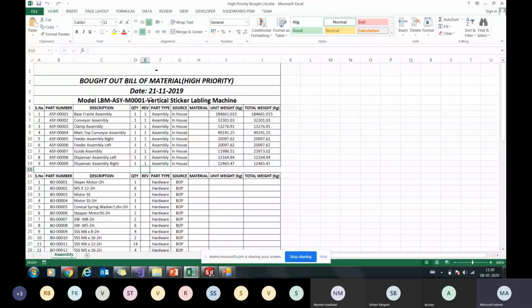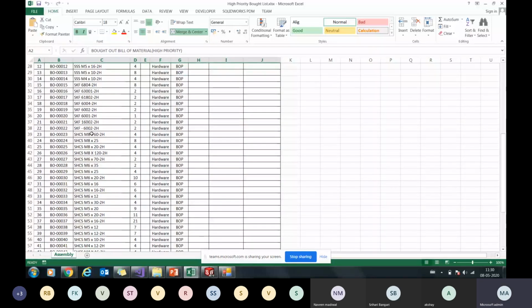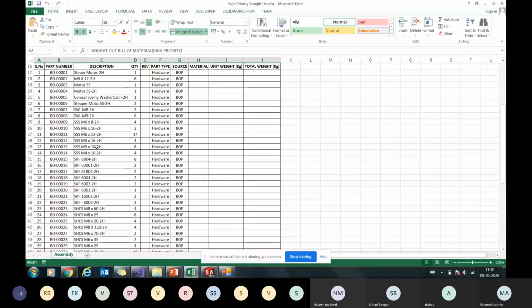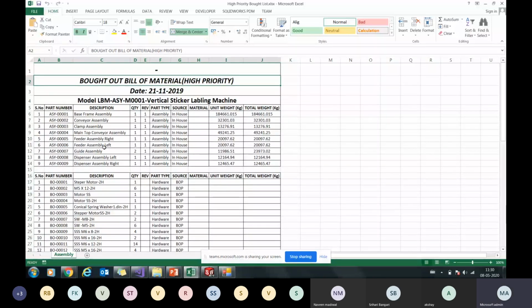Next is the high priority bought out list. Similarly, you can create these lists in clicks and pass them on. As I said, these things seem very small and very little, but they actually affect the complete cycle and expedite the complete process.